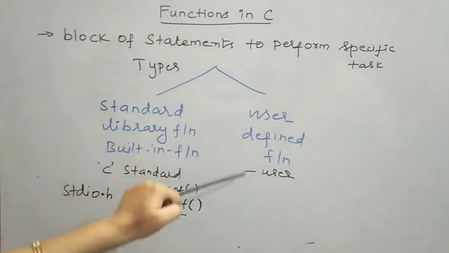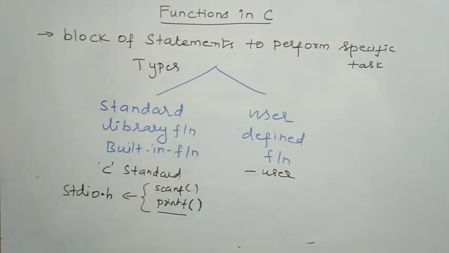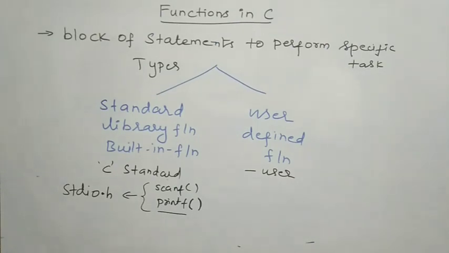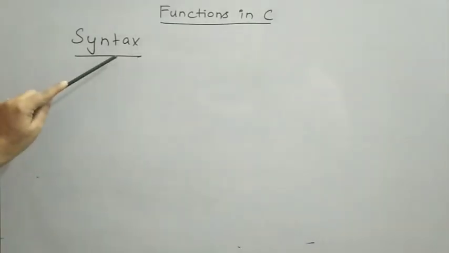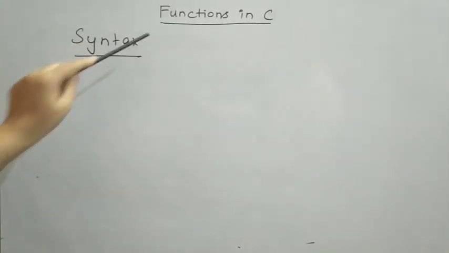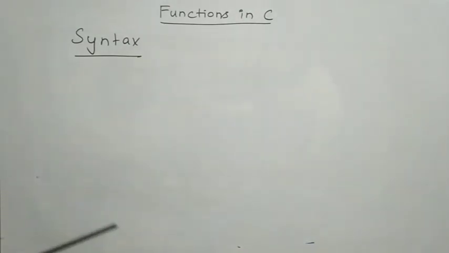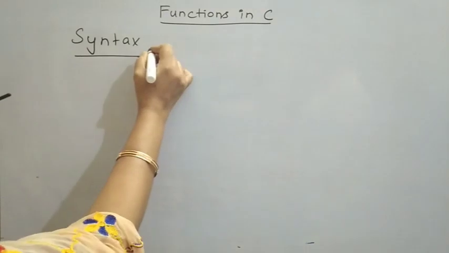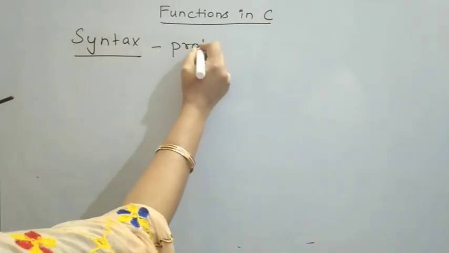Okay. So user-defined functions are functions written by the user. So what is the syntax or rules you need to follow while defining and declaring a function? This syntax is otherwise called the function prototype.